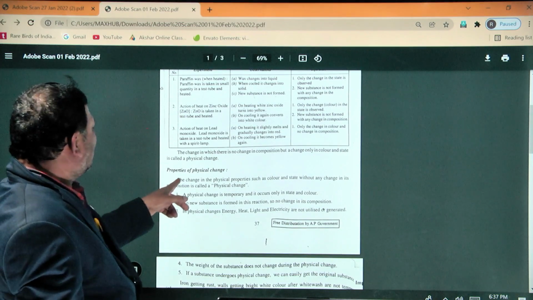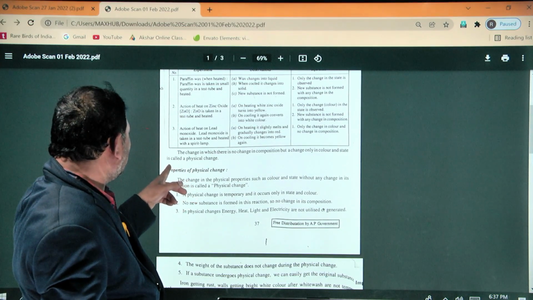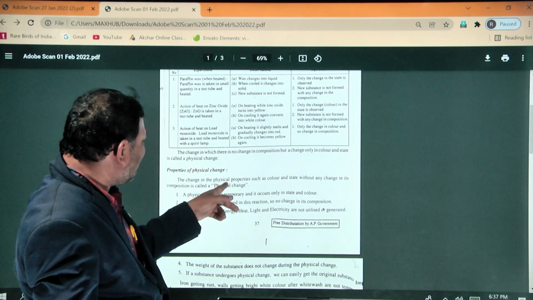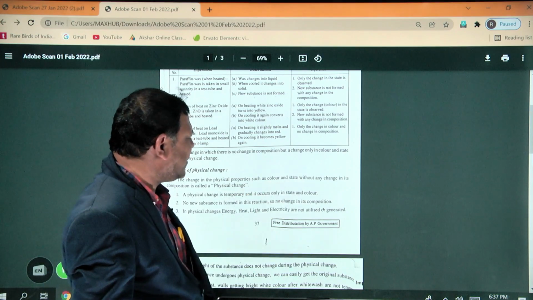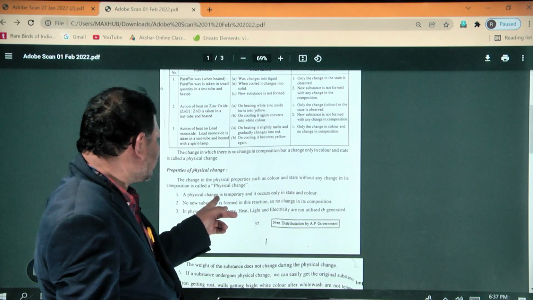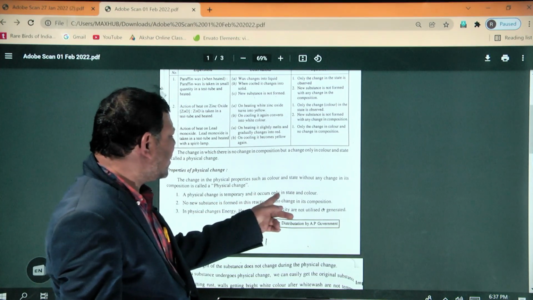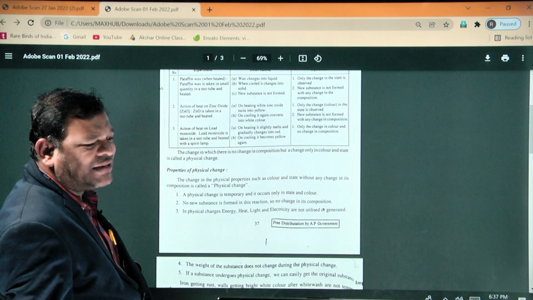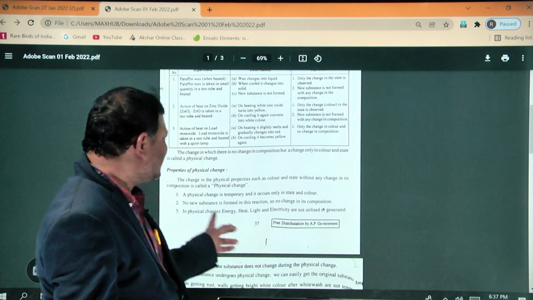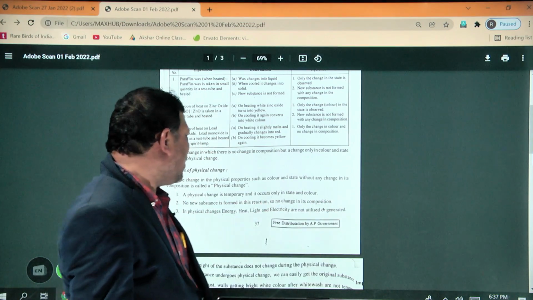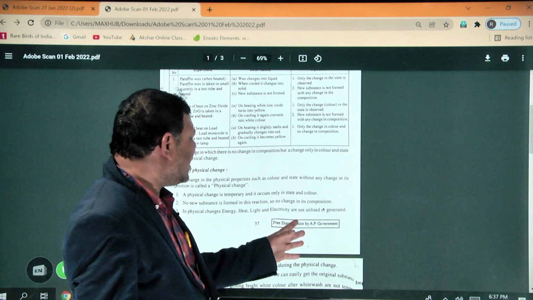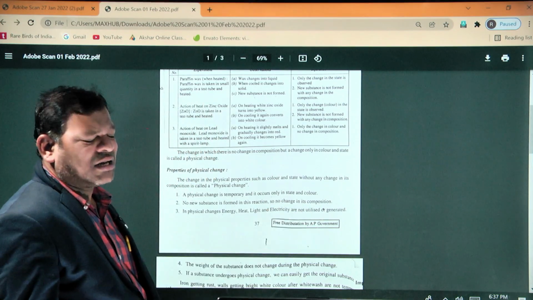So here, physical change, properties of physical change. The change in the physical properties such as color or state, without any change in its composition, is called physical change. A physical change is a temporary change. It occurs only in state, color, size, shape. There are no new substances formed in a physical change, so no change in its composition. In a physical change, energy, heat, light, electricity are not utilized or generated.